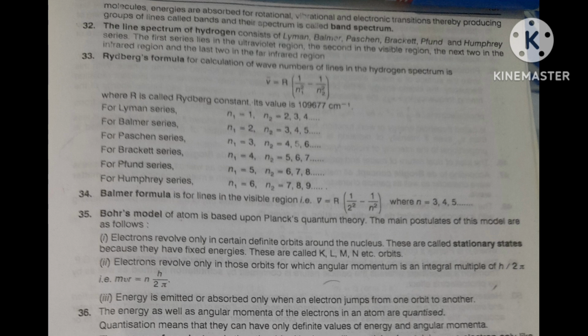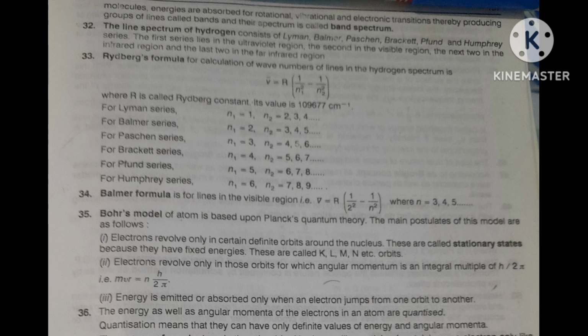Always line spectrum will take place in case of an atom. In case of atoms only, you will get line spectrum.